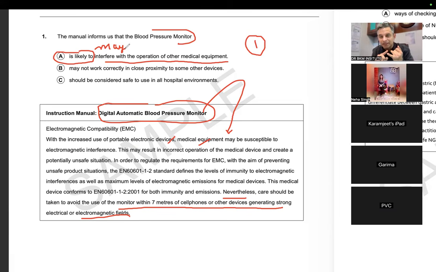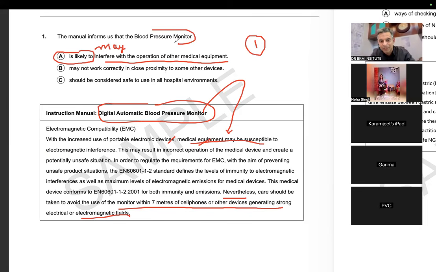Read the complete line. The manual informs us that blood pressure monitor is likely to interfere with the operation of other medical equipment. The topic was medical equipment may be susceptible to electromagnetic interference. That means blood pressure monitor does not interfere with other equipment, it itself gets interfered. Please try to understand.